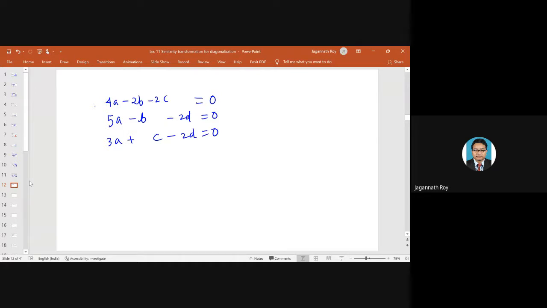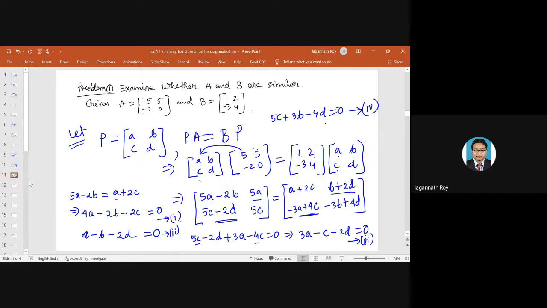And then 3B plus 5C minus 4D equals 0. So let me just clarify, this is going to be plus.